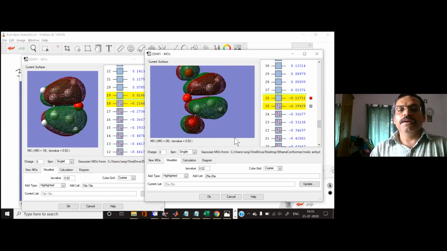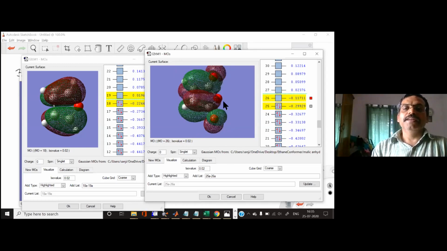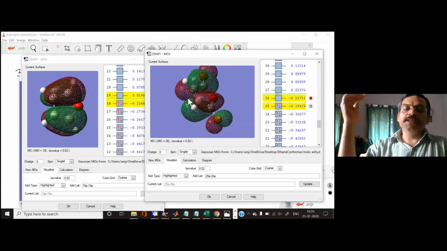Now if you have this arrangement, carbon 1 and 4 are interacting and the other part of the ring is going away from the furan molecule, and that should be the transition state for the exo.